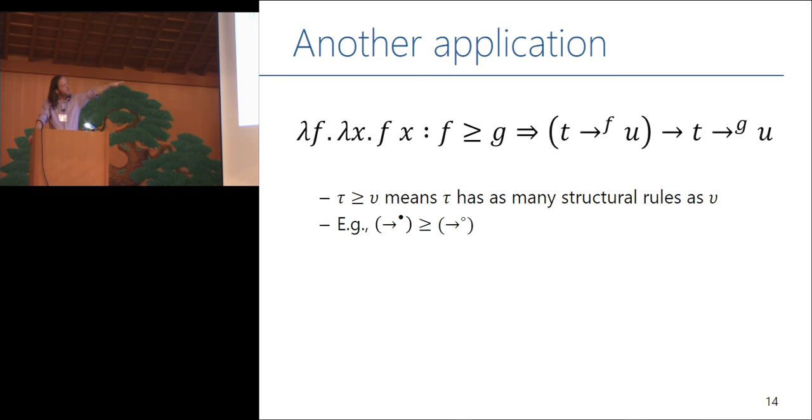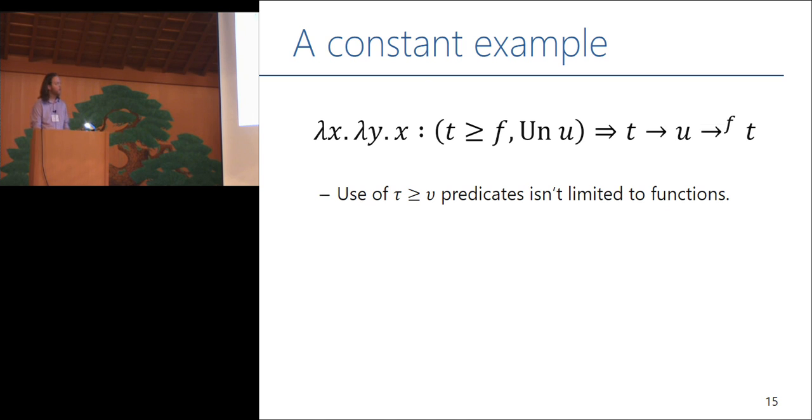A simple example is to say that the unrestricted function space is greater than or equal to the linear function space, right? But this isn't just about functions. If we go back to the example I started with, the K combinator, we can see that it has a very similar type, right? We're going to take a T, and we're going to give you back a function that doesn't support any more structural rules than T did. If T was Booleans and it supported contraction and weakening, then our result function from U to T can also support contraction and weakening. On the other hand, if T was linear, then our result can't be linear. So the use of these greater than predicates isn't limited to functions.